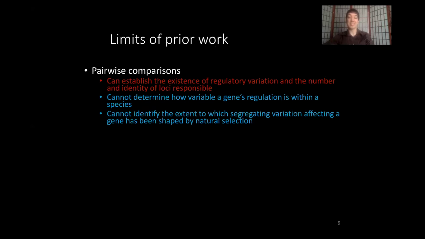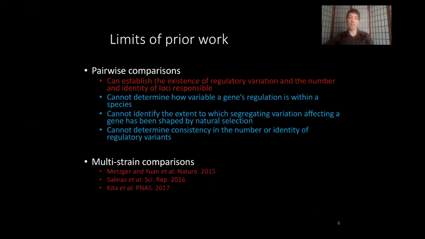They also cannot identify the extent to which segregating variation affecting a gene has been shaped by natural selection. And finally, they cannot determine the consistency in the number or identity of regulatory variants, again, because they've only compared 2 strains. Now, there are a number of studies that have done multi-strain comparisons over the last couple of years, but in all these cases, the focus for technical reasons has been on cis-regulatory variation. What this means is that to date, there have been no studies focused on trans-regulatory changes and the extent or action of selection on that variation within species.